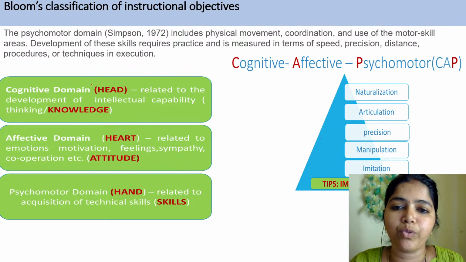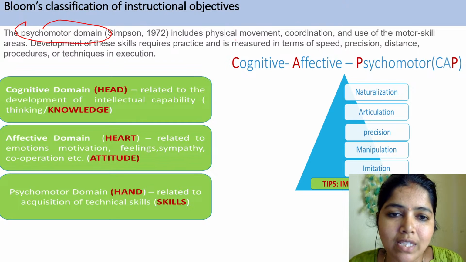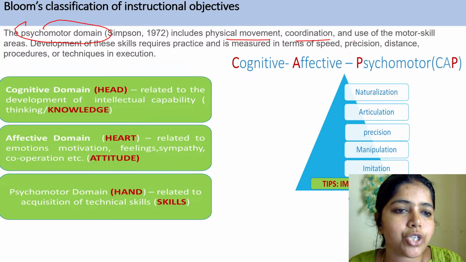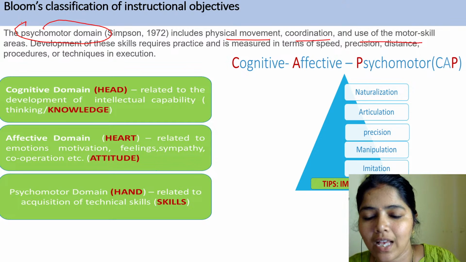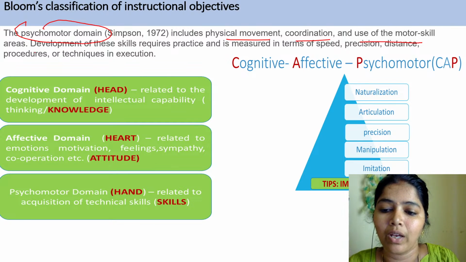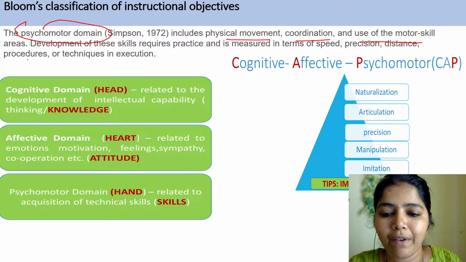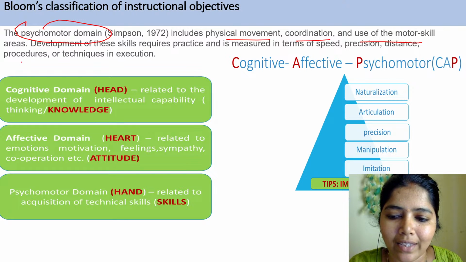Okay. Next I move to the next one, psychomotor domain. What do you mean by psychomotor domain? It involves physical movement, coordination, the use of motor skill areas, and that we call the psychomotor domain. Psychomotor domain is which works with the physical. P for P, physical. Physical means what we do with our hands, right?